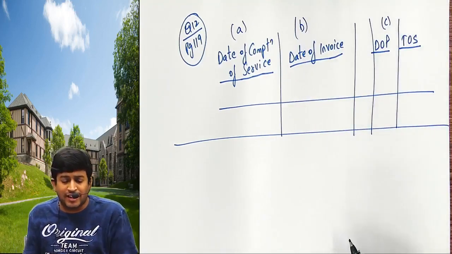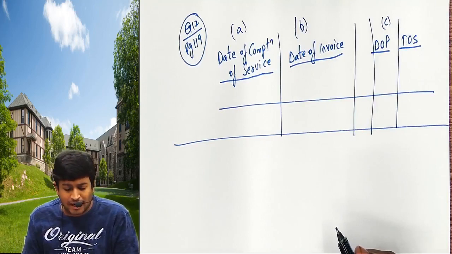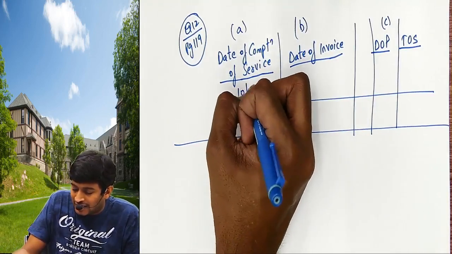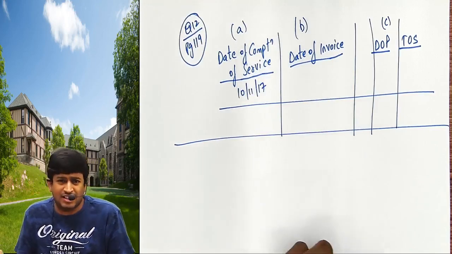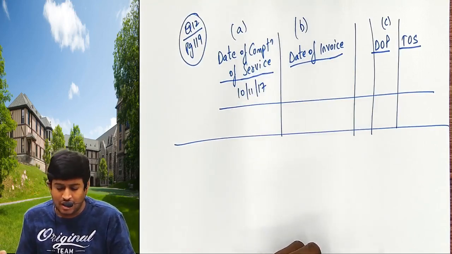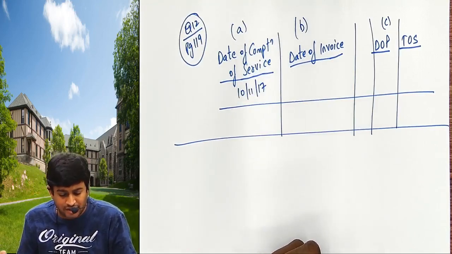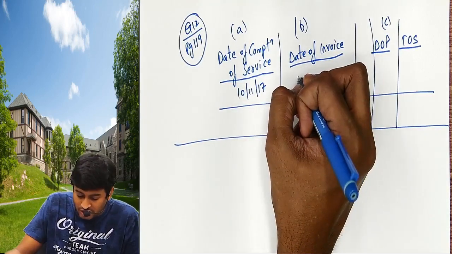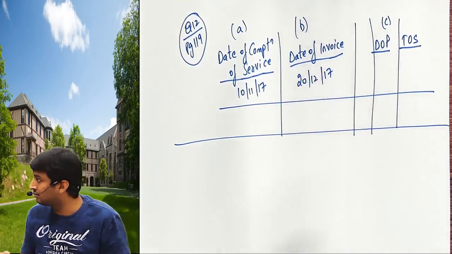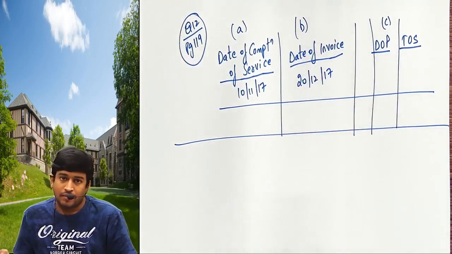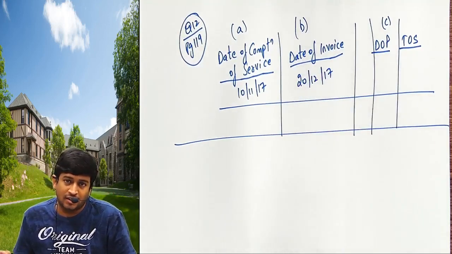When was the event conducted? The event was on 10/11/2017, a marriage event. When did I issue the invoice? The invoice was issued, check, on 28 December 17. I am running a hotel.